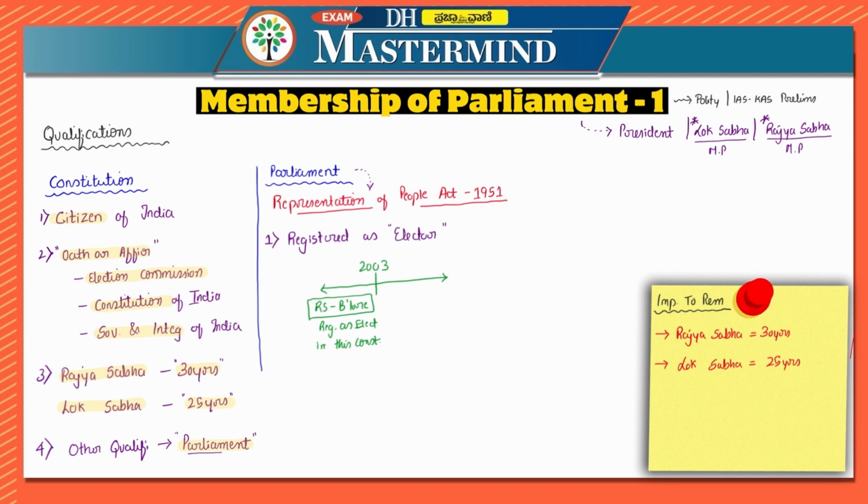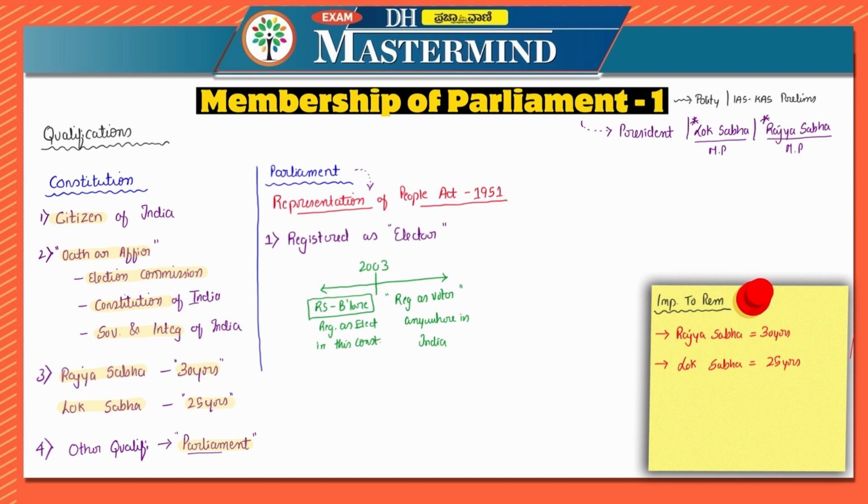But there was a change in 2003, and they said that after 2003 you have to be just registered as voter or elector anywhere in India, and you can stand for the elections from any constituency other than the scheduled caste and scheduled tribe constituency, because for that there is already a reservation, which we'll see in the second condition.